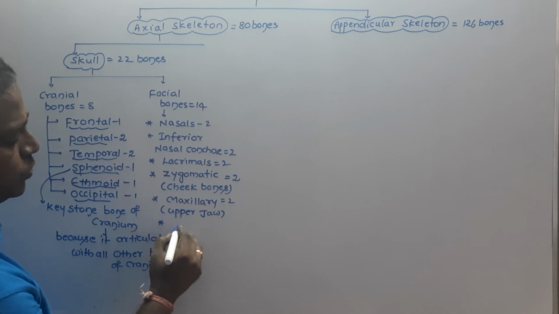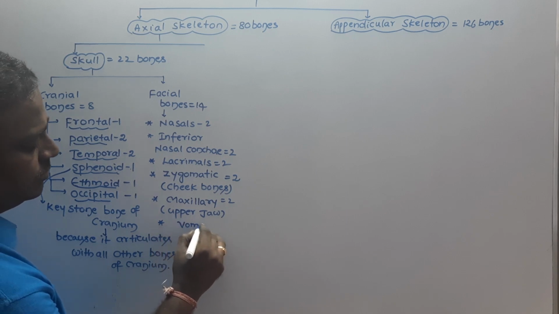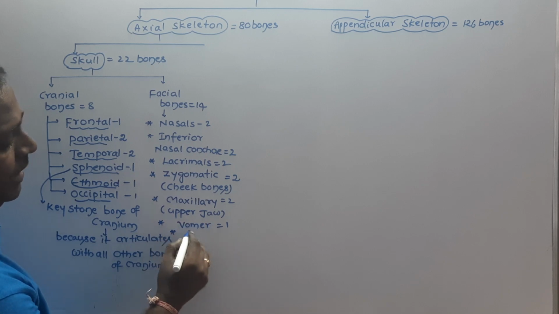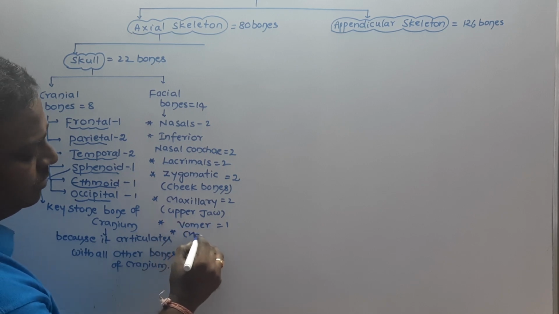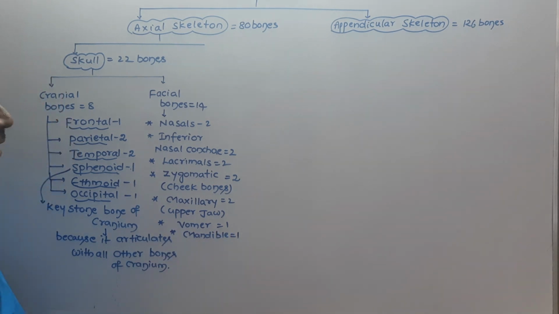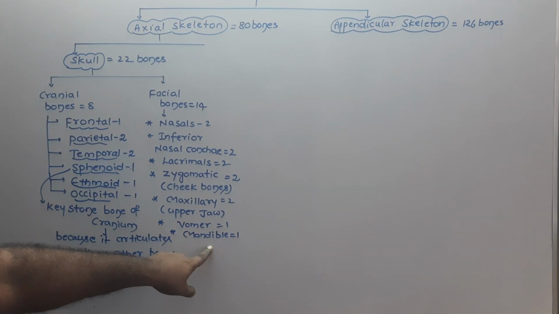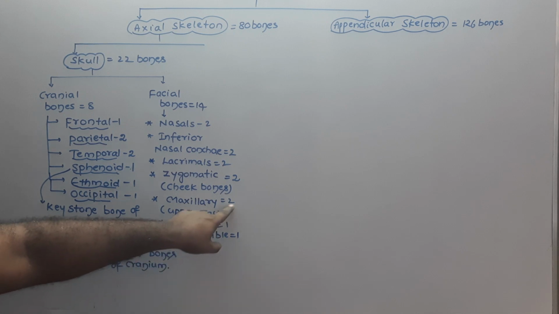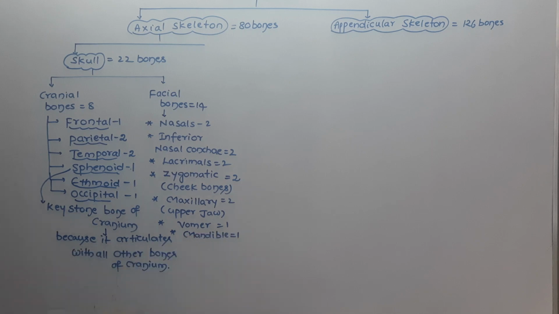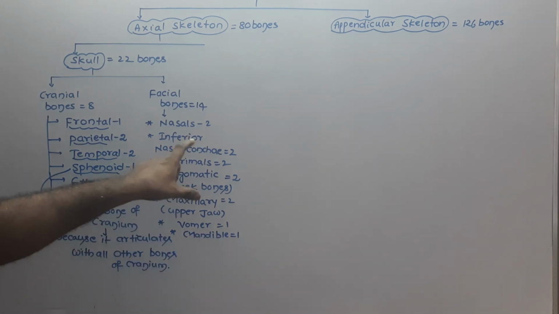And also there is the vomer. Number of vomers: 1. And then there is the mandible. The only movable bone of the face is the mandible, unpaired. The unpaired bones of the face are vomer and mandible. 2, 4, 6, 8, 10, 11, 12. Totally how many bones here? 12 bones.